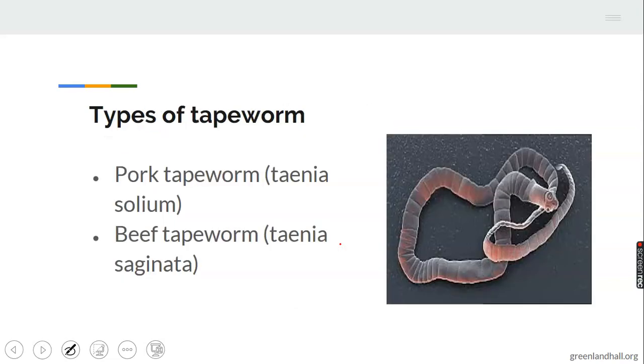There are two major types of tapeworm. One is called pork tapeworm, that is of pig, Taenia solium, and the other is beef tapeworm, Taenia saginata. This is beef tapeworm. Take note of this.